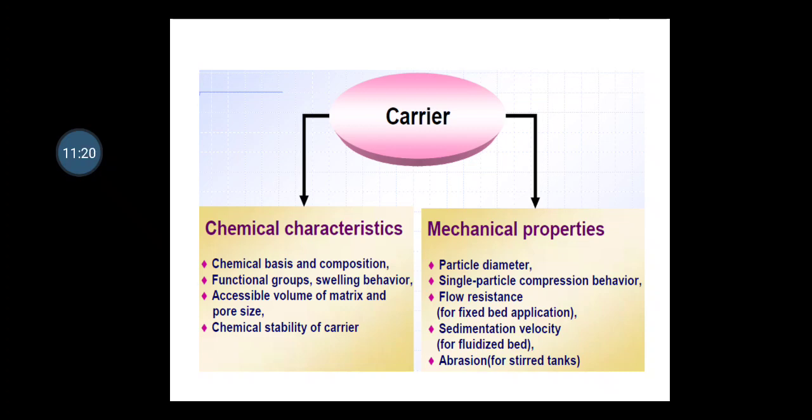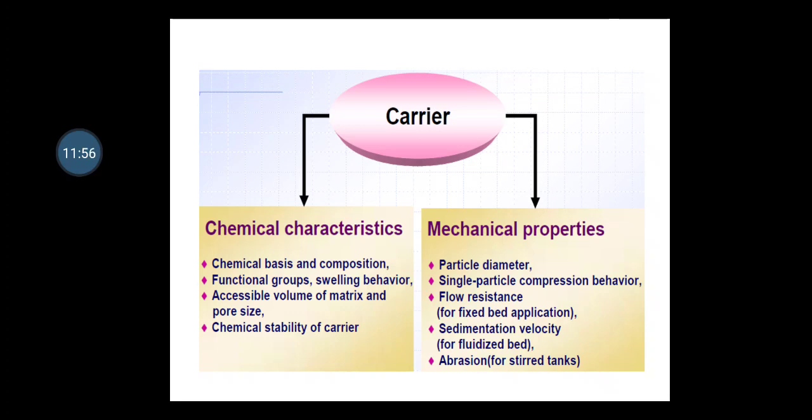the immobilization. Apart from that, the mechanical properties relate to particle diameter, then single particle compression behavior, then flow resistance, which is required for the fixed bed application, then sedimentation velocity for the fluidized bed, and last is abrasion for stirred tank. So these are the mechanical and chemical properties one can think about while selecting the proper carrier.